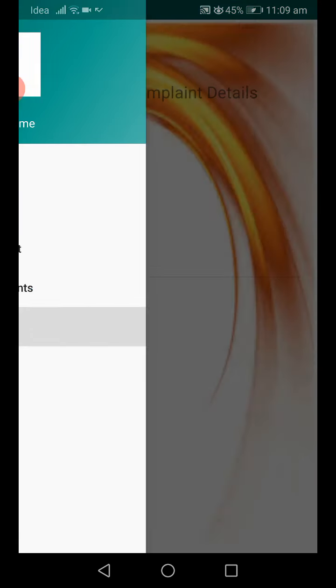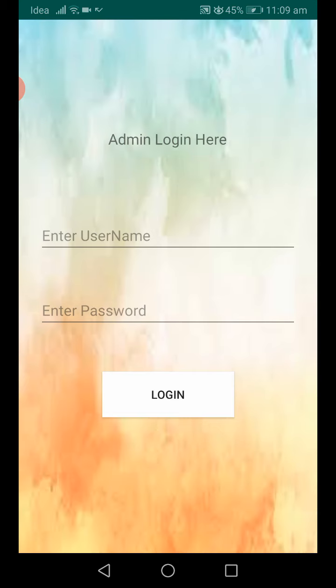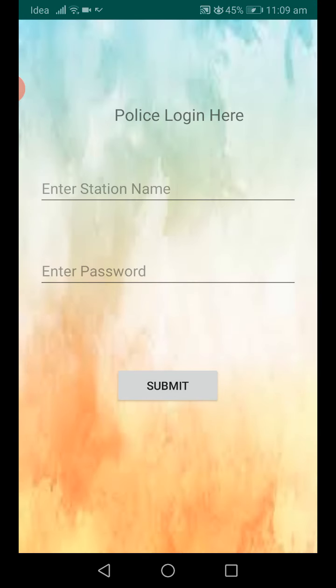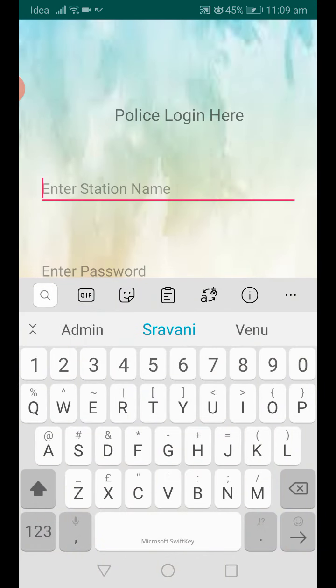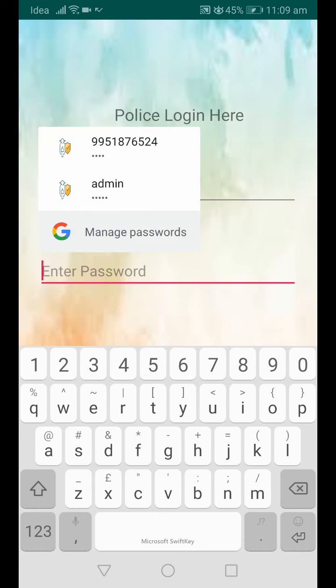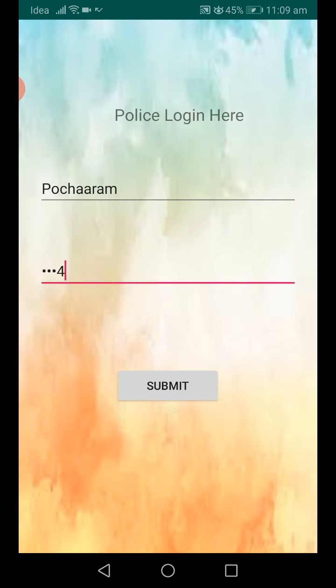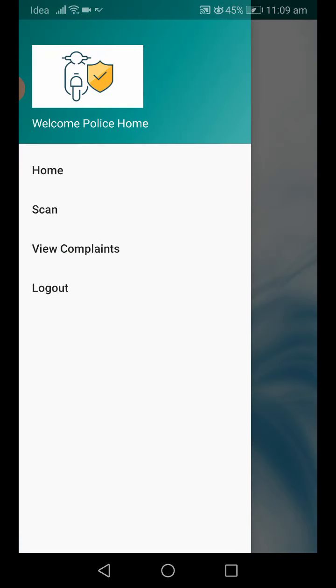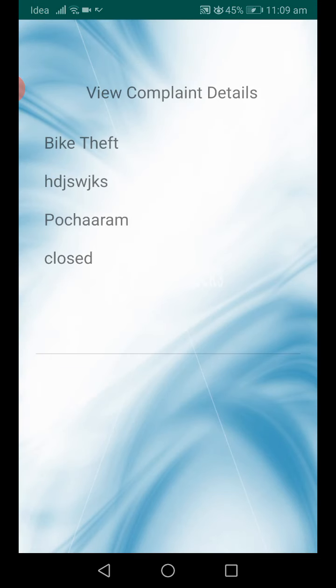After processing, if the police get the bike details, they know about the bike. We can close the complaint also. Look, view complaints, close the list.